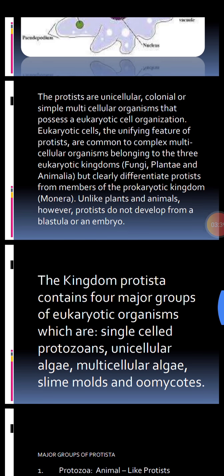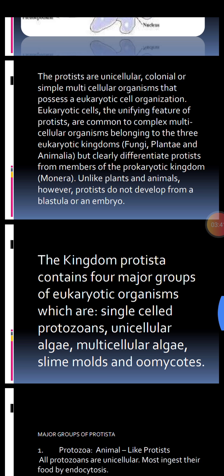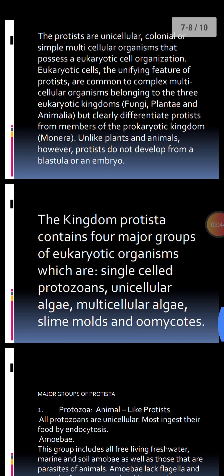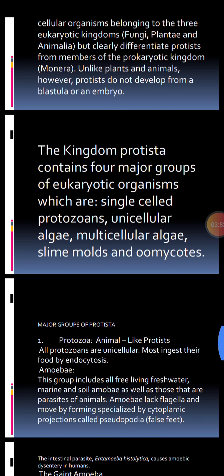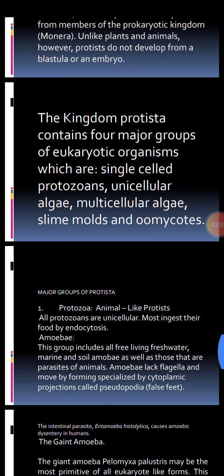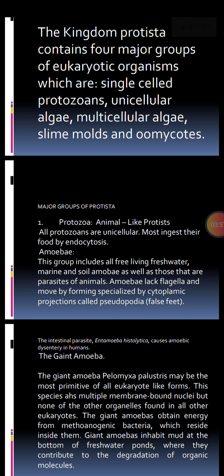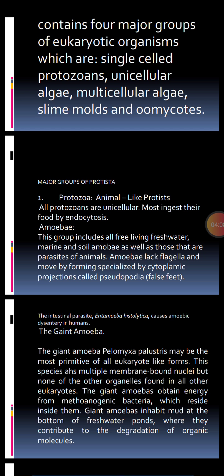The kingdom Protista contains 4 major groups of eukaryotic organisms. These groups are single-celled protozoans, unicellular algae, multicellular algae, and then slime molds and oomycotes, which you will study later on. Now there are major groups of Protista. Number 1 are protozoa. Animal-like protists. All protozoans are unicellular.